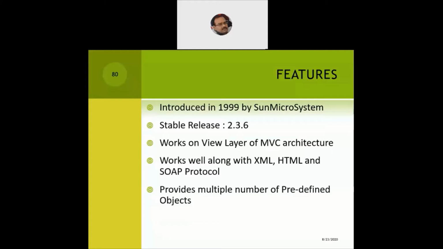So we got many objects like request, response, application, session, context, page, any number of the predefined objects are there. We'll discuss them as we go through the programs, and that makes it very simple, lightweight, and very easy. So those Java programmers who were finding the servlet too complex to handle, too complex to understand, JSP offered a big sigh of relief for them, that they don't have to be very efficient or skilled Java programmer to write the JSP pages.